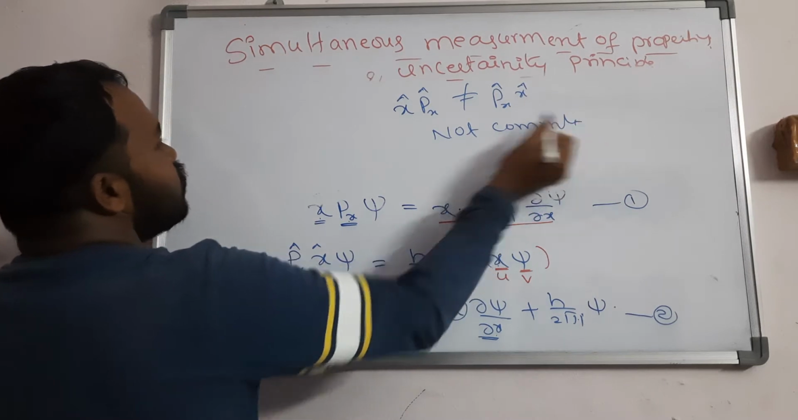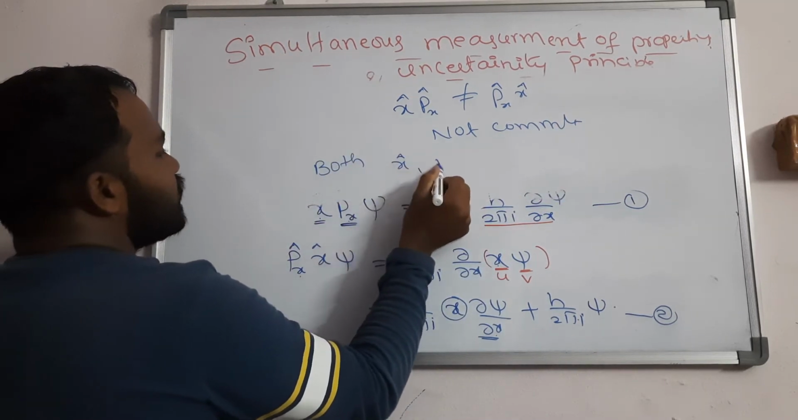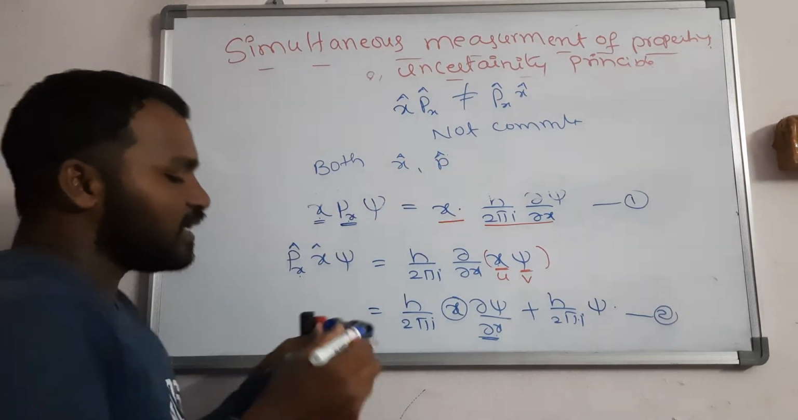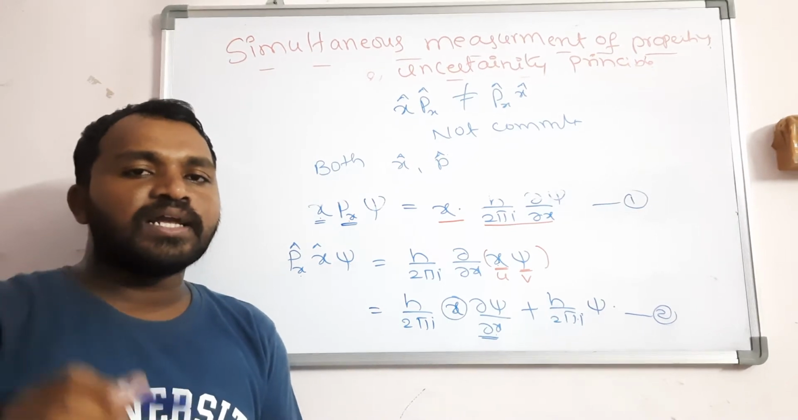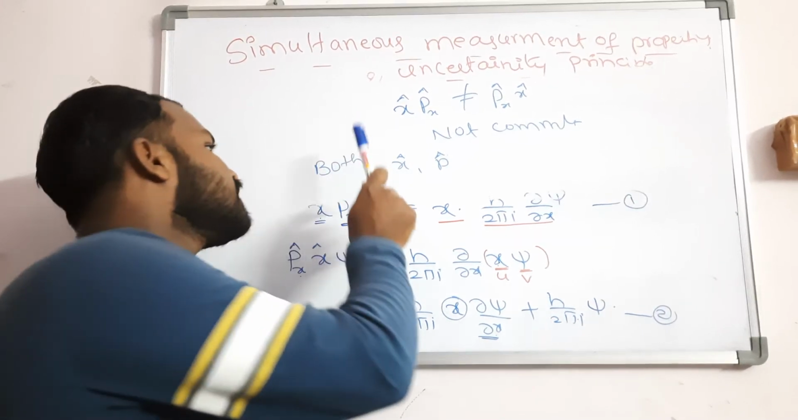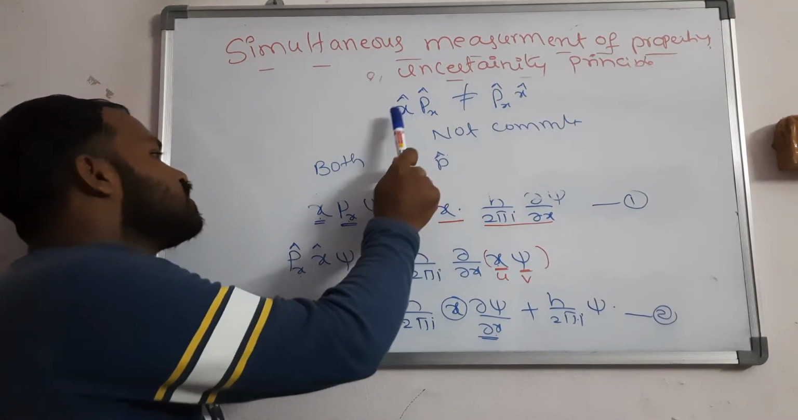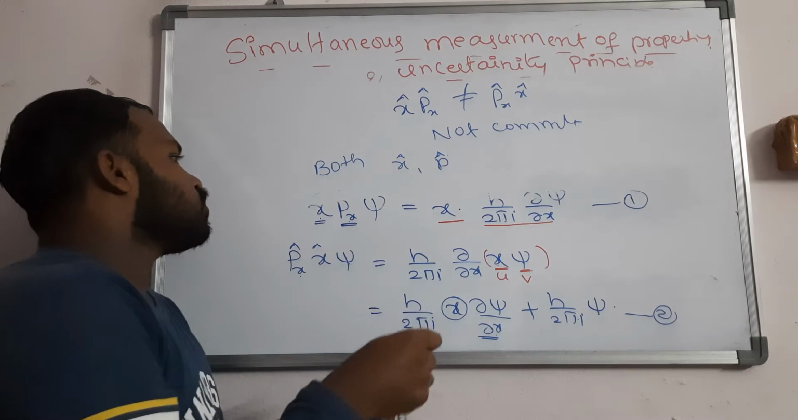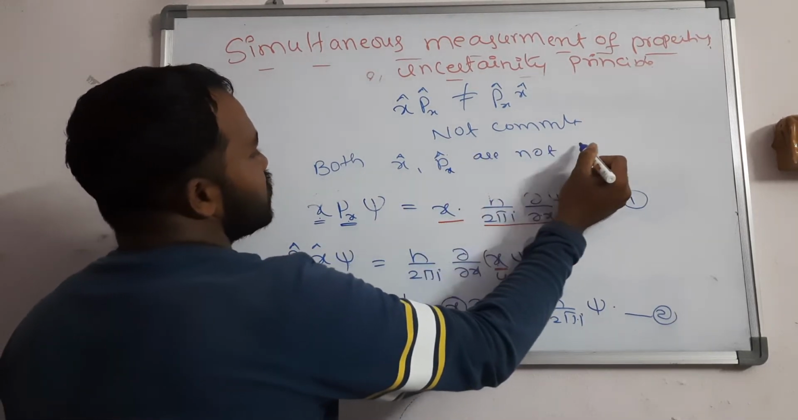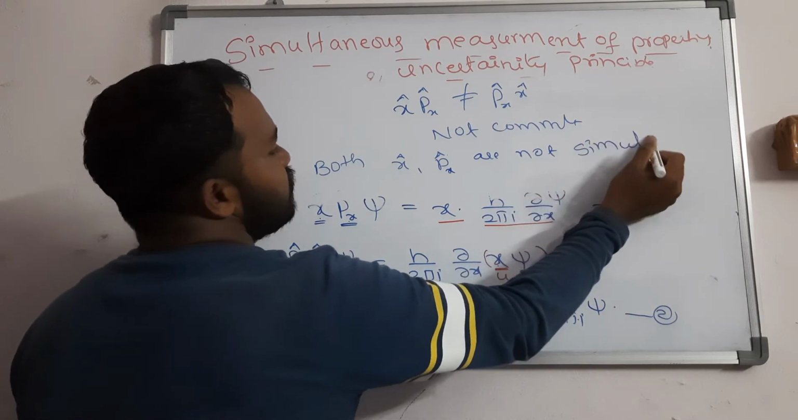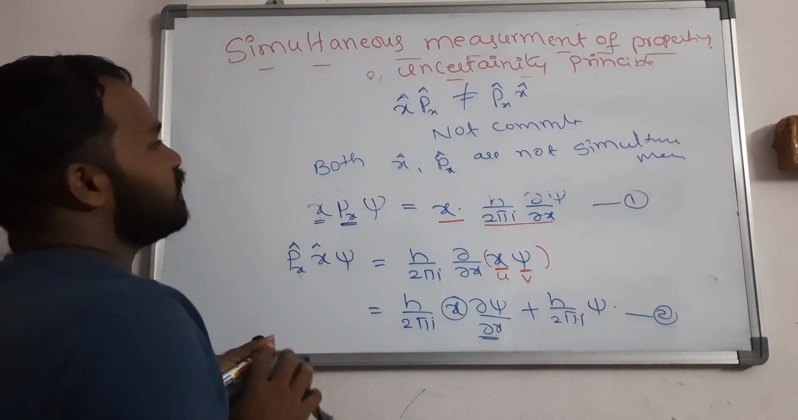So that means both position and momentum, x cap and px cap, cannot be determined simultaneously. Already I told you our statement: if they commute with each other, then they can be measured simultaneously. If they do not commute, as here, then both x cap and px cap cannot be simultaneously measured. This is about simultaneous measurement.